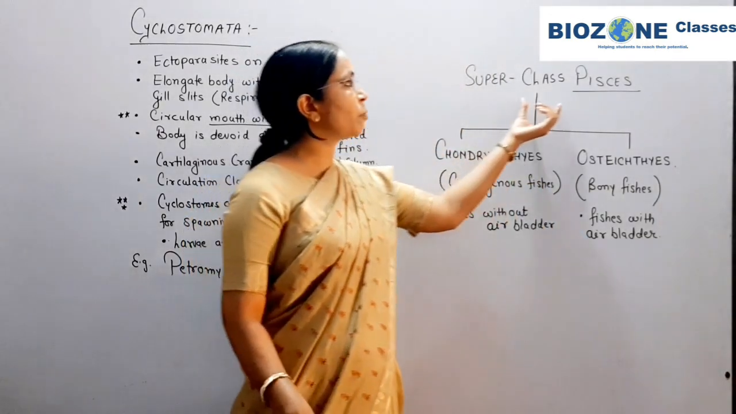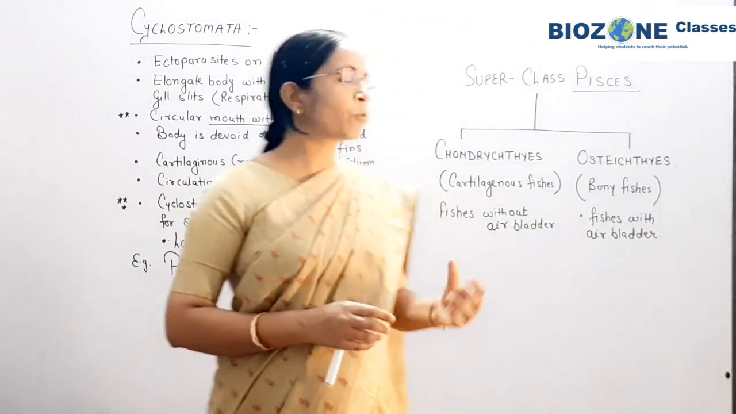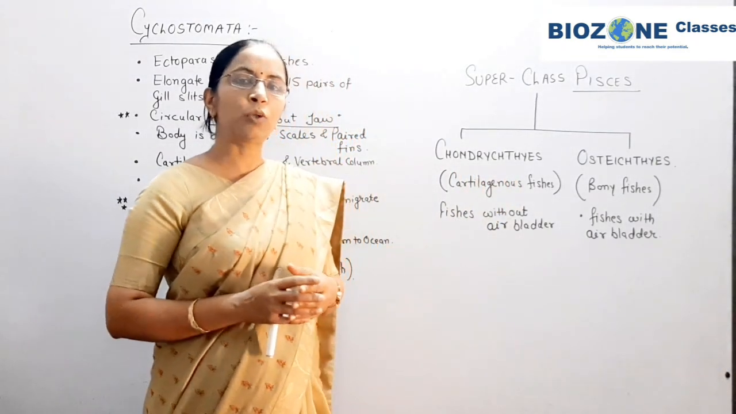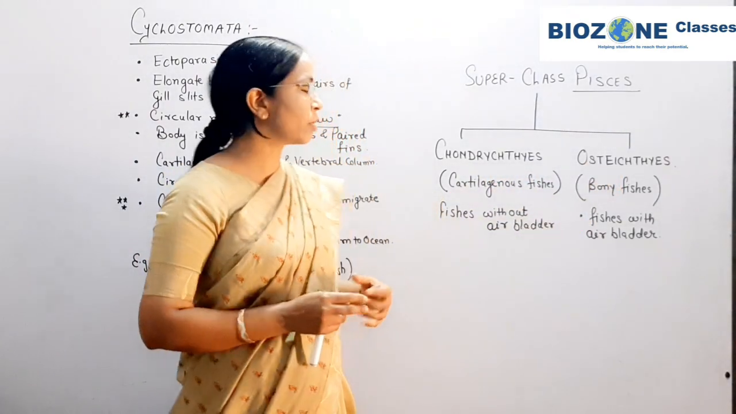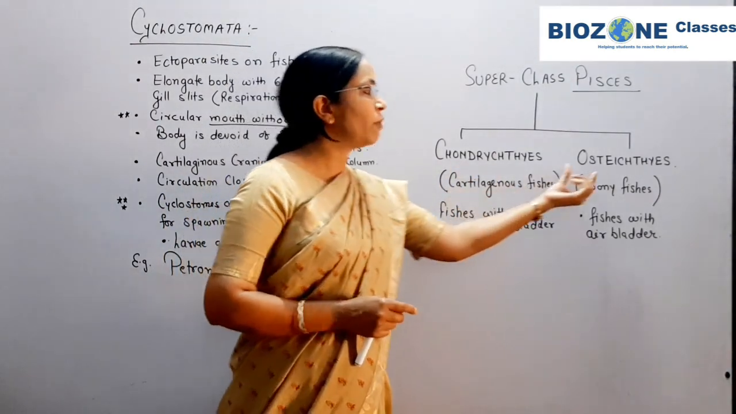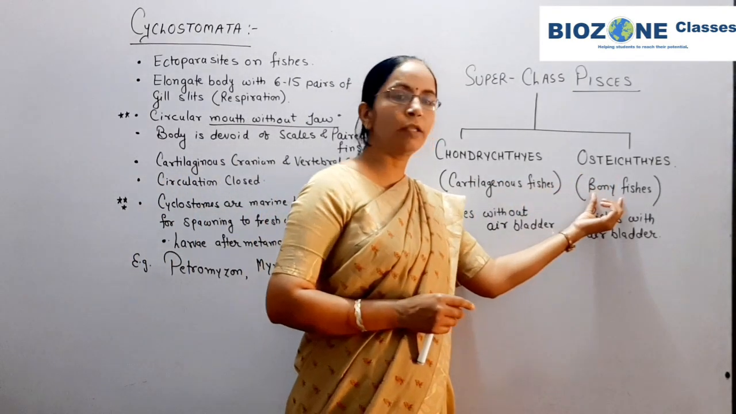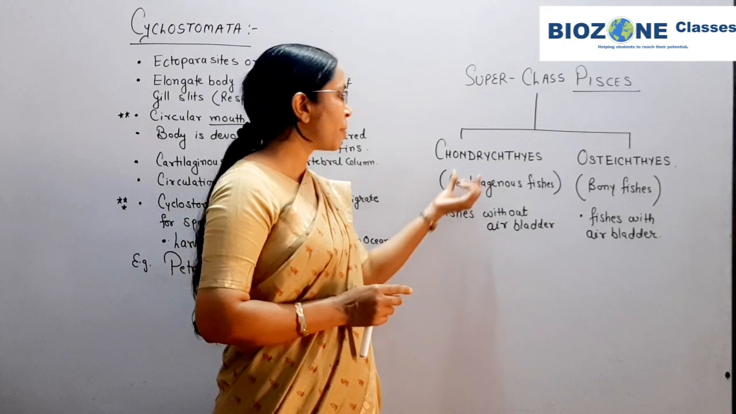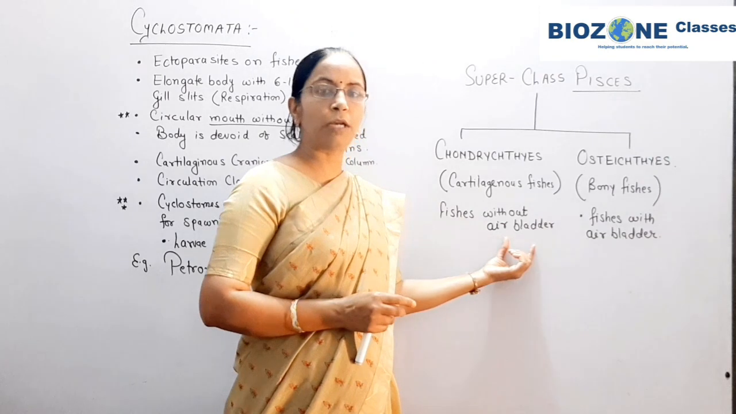Now the next superclass is Pisces, where we study the different kinds of fishes. This superclass is further divided into two classes according to the endoskeleton. Chondrichthyes and Osteichthyes are the two classes. Chondrichthyes include all the cartilaginous fishes, whereas you remember that the class Osteichthyes includes only the bony fishes. Another important thing to remember: Chondrichthyes means the fishes without an air bladder. This is one of the most important features.